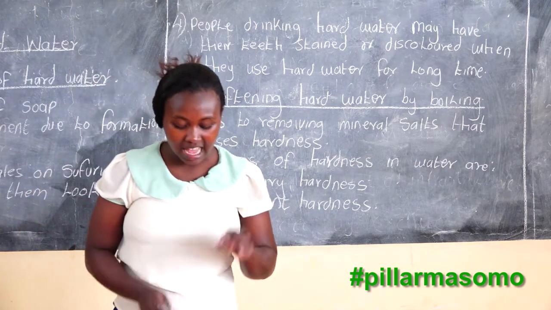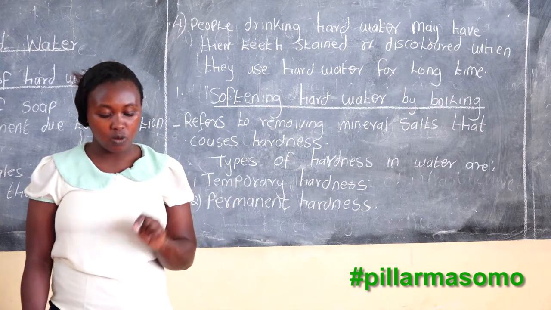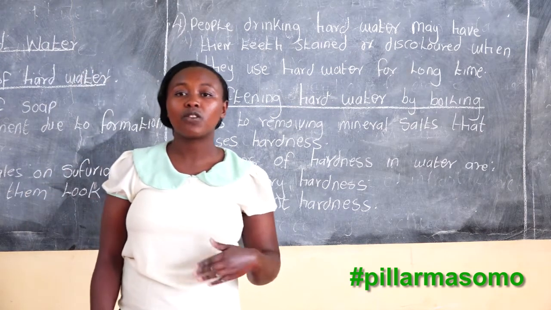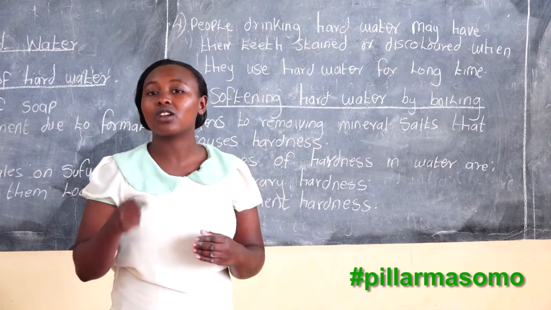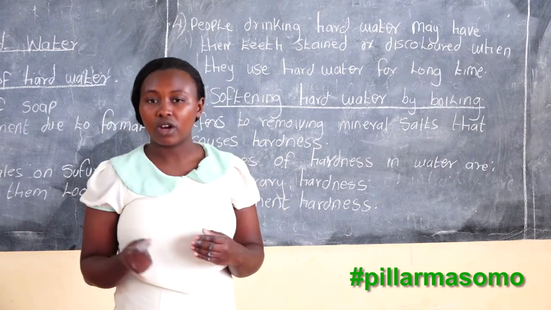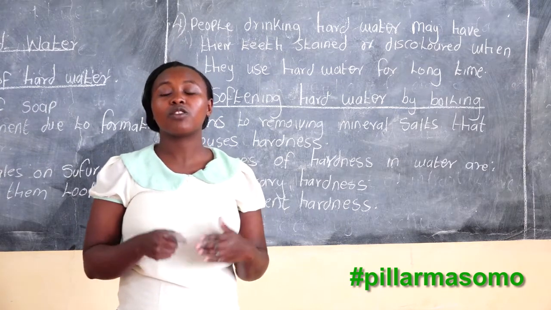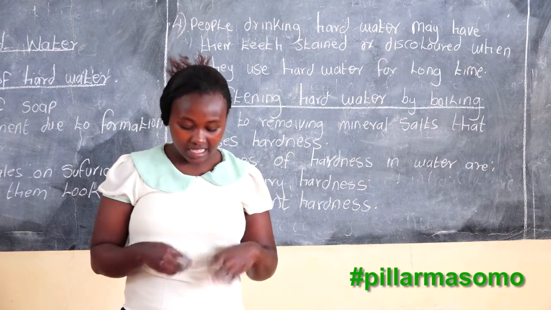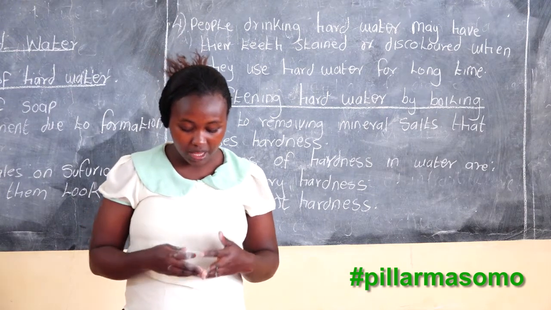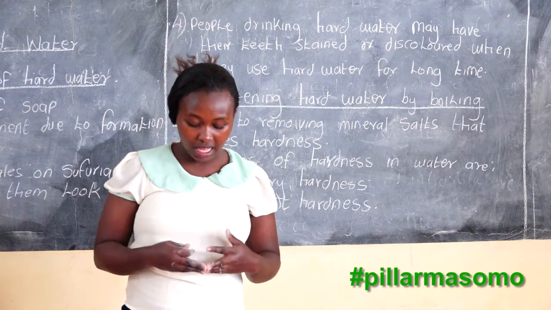Permanent hardness is the hardness in water which cannot be removed by boiling. It can only be removed by use of chemicals.